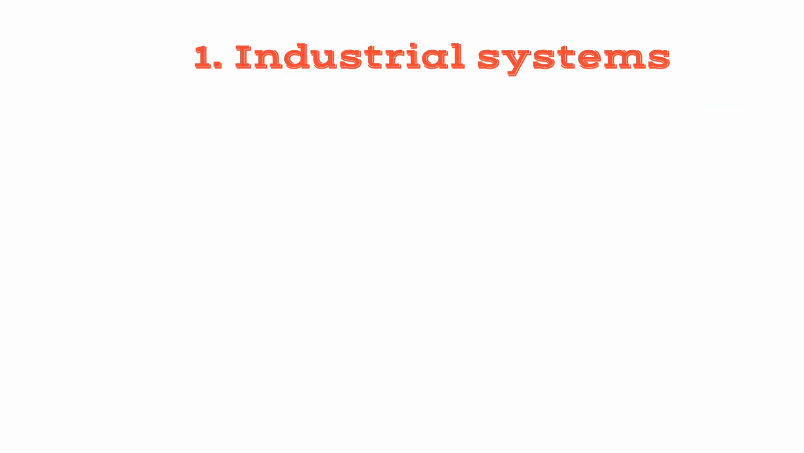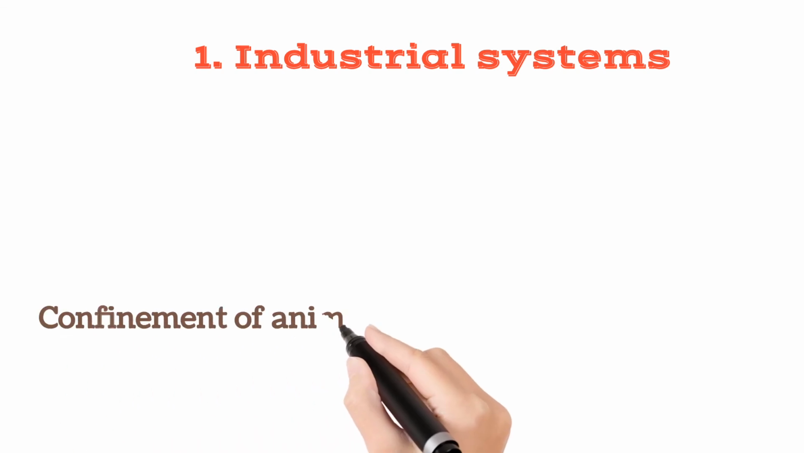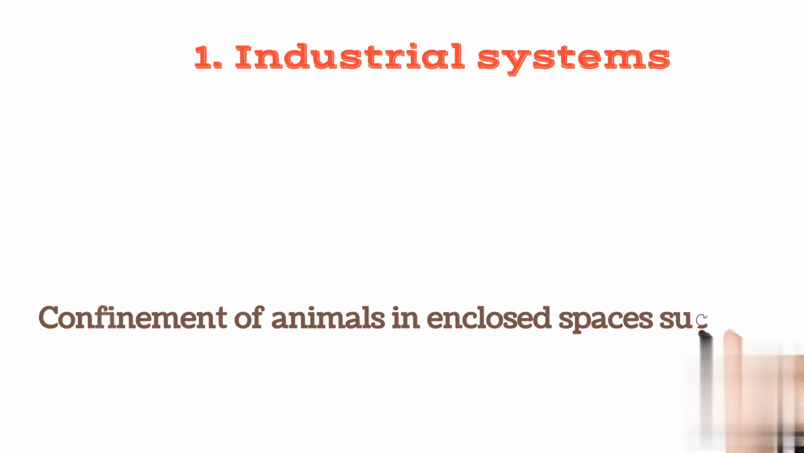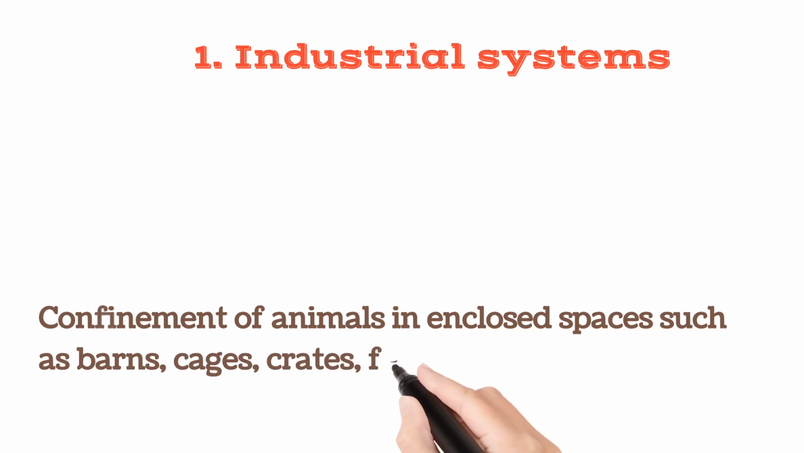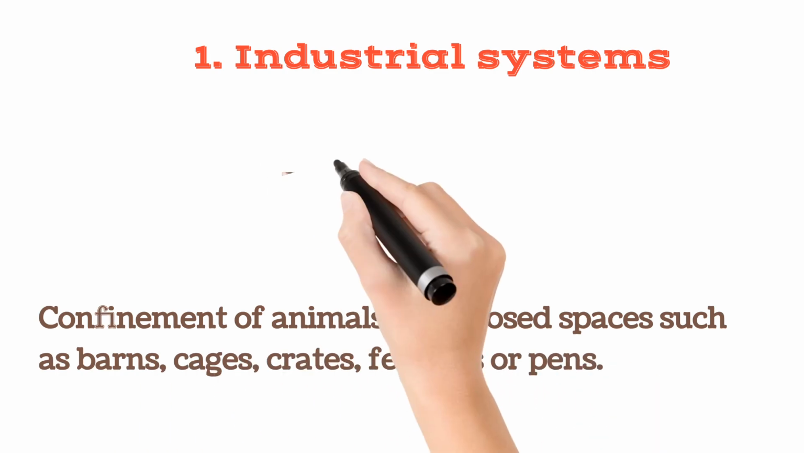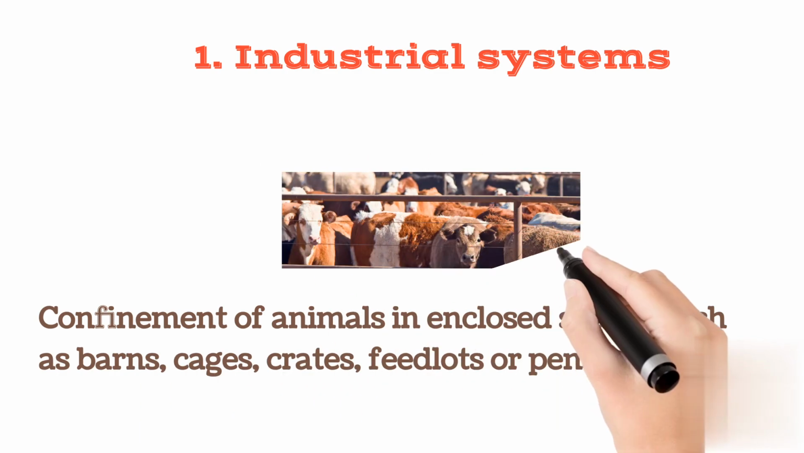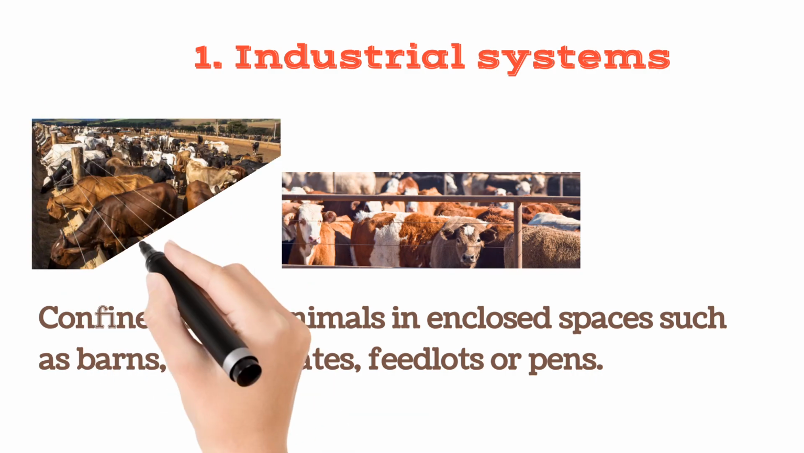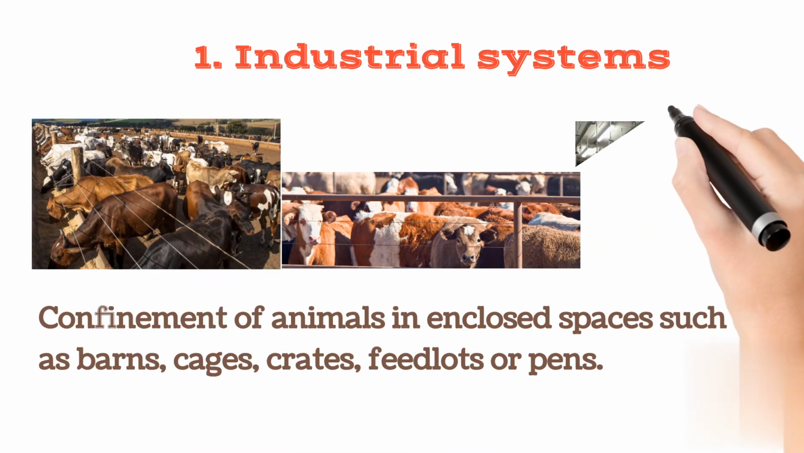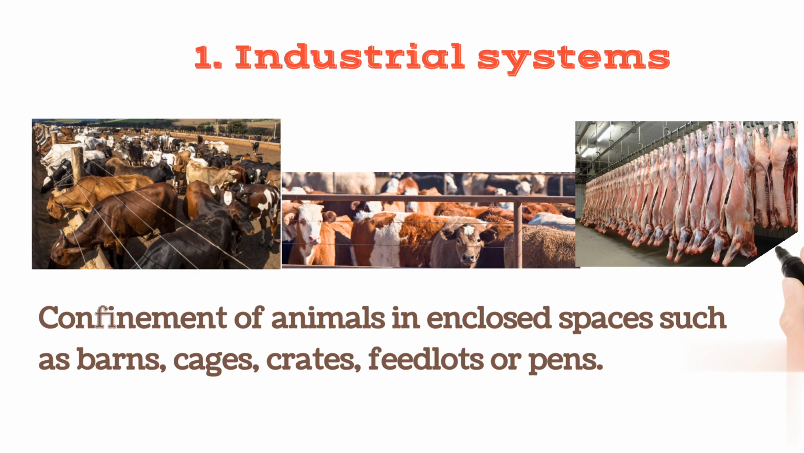of livestock farming. Industrial, as its word indicates, means animals are confined in an enclosed space such as barns, cages, crates, feedlots or pens to grow and produce the meat.